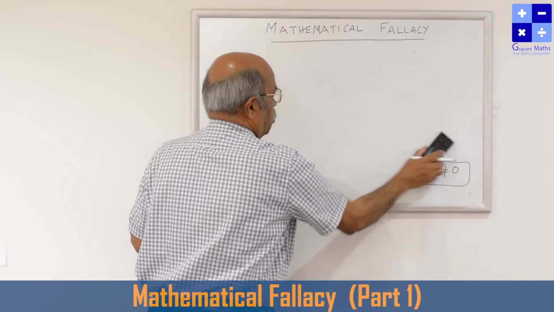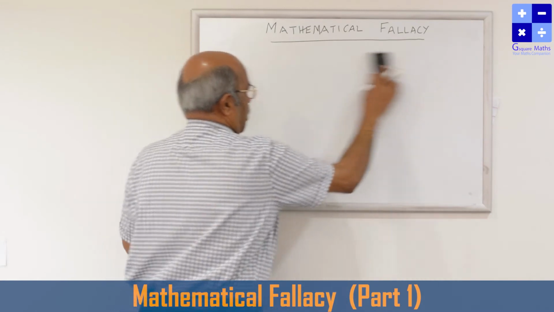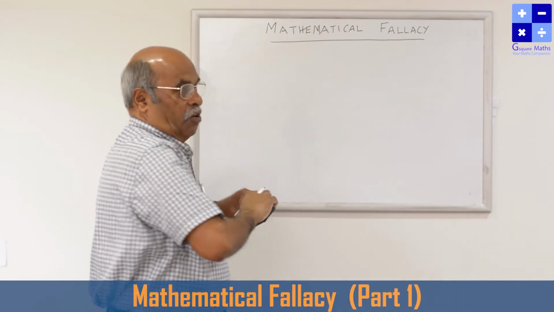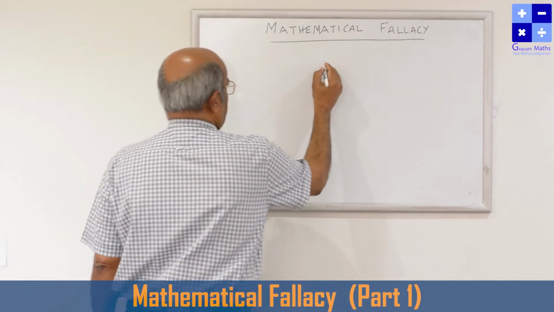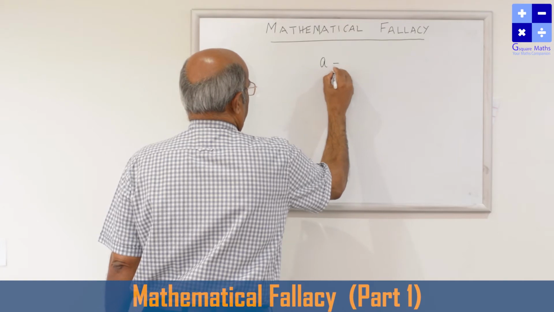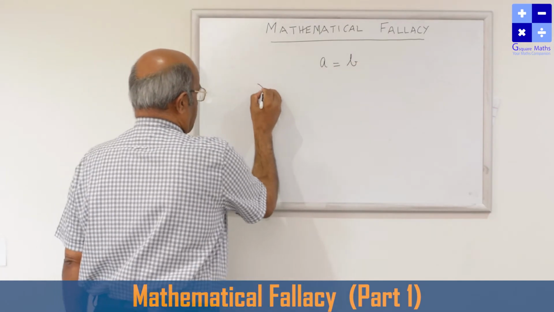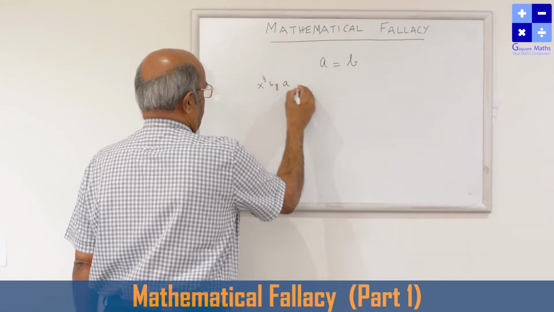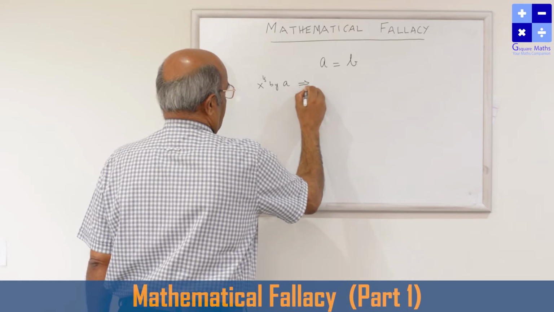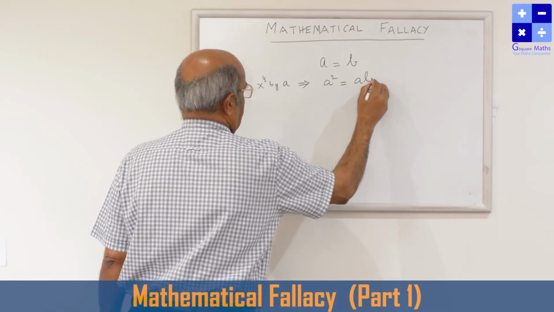But sometimes, without knowing it, we can make the same type of cancellation mistake, and it will come like this. Suppose two quantities are equal: a is equal to b. Multiply both sides by a. This implies a square is equal to ab.